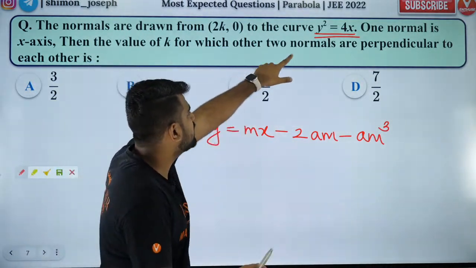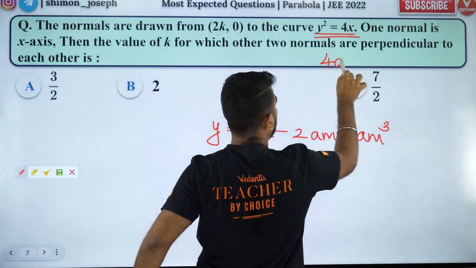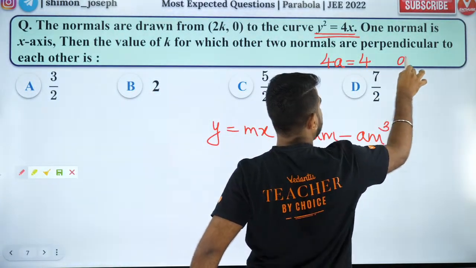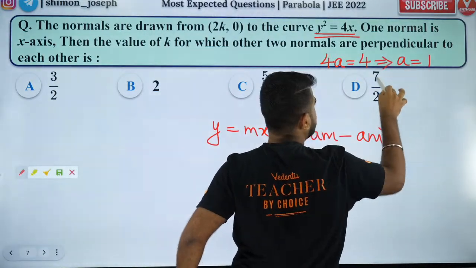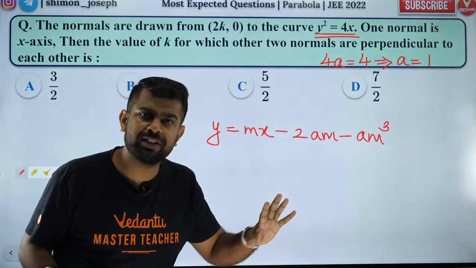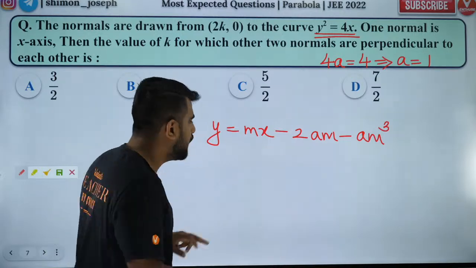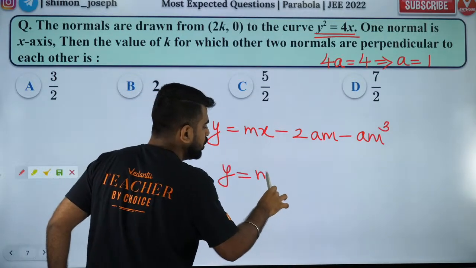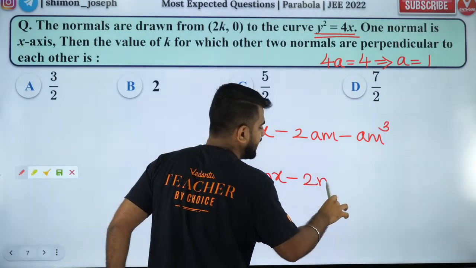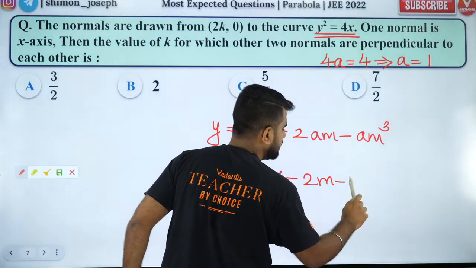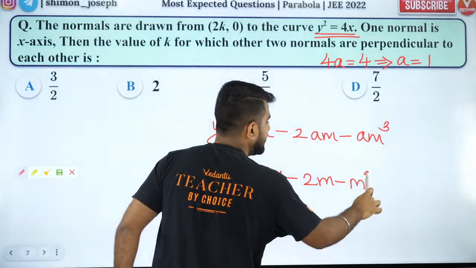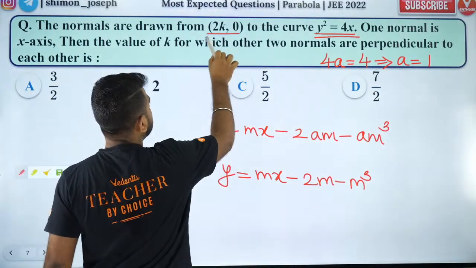Now for this parabola, 4a is equal to 4. So if 4a is equal to 4, my dear students, a is equal to 1. Did you all like that? Are you all happy with it? So if I put a as 1, what will I get? I'll get y is equal to mx minus 2m minus m cube because a is 1. Now next, it passes through this point.